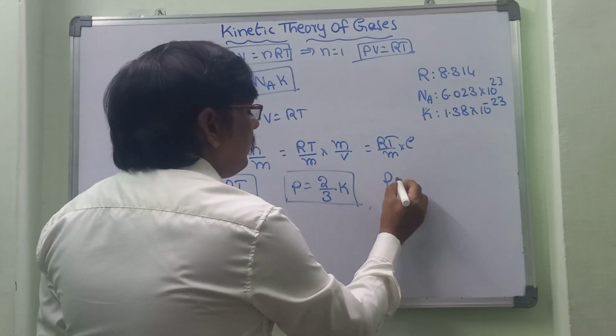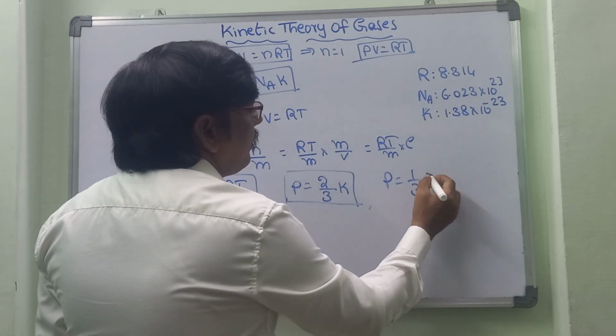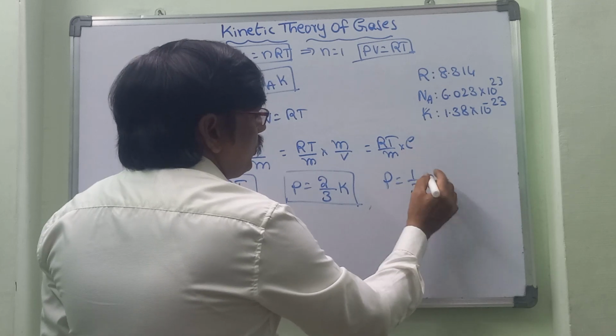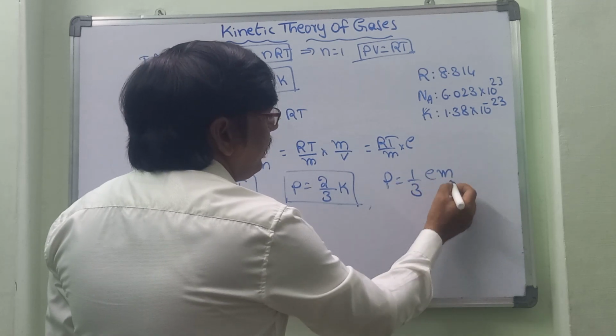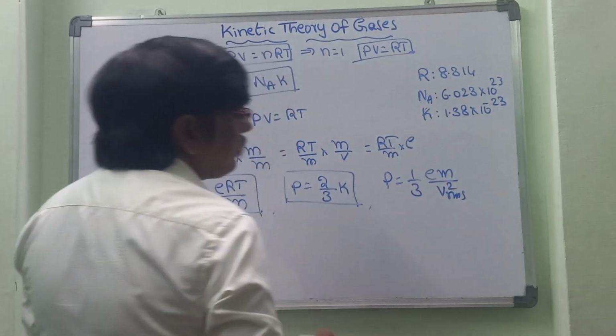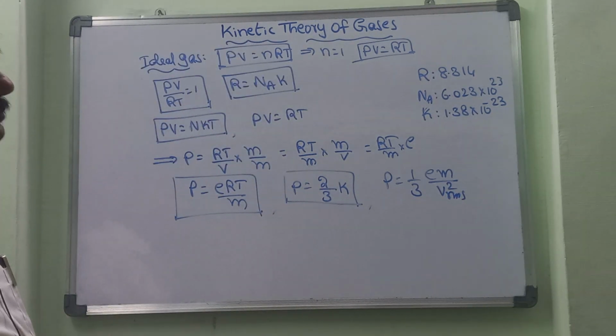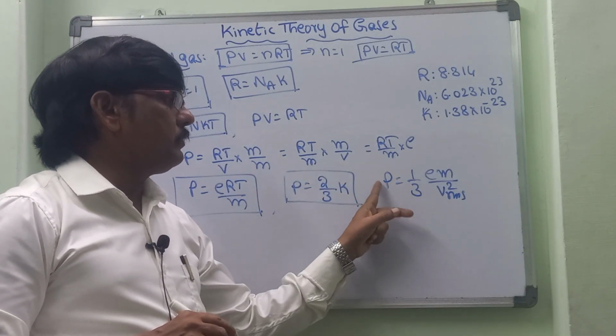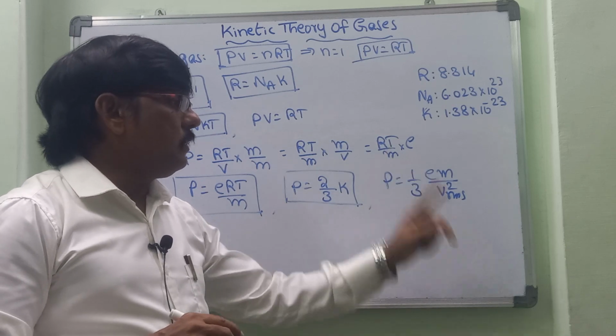P is equal to 1 by 3 rho V_RMS square, or 1 by 3 M by V V_RMS square. We can consider this as the relation between pressure and the density.